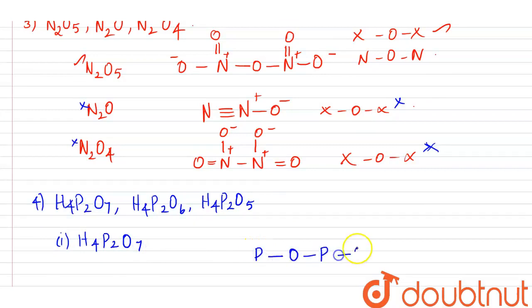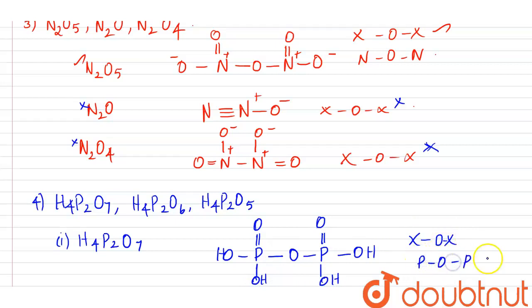POP, hydroxy, and here another hydroxy, and here it is double bond O, another hydroxy group and another hydroxy group. So there is an XOX bond present here as POP. So we can tick this as it contains the POP XOX bond.